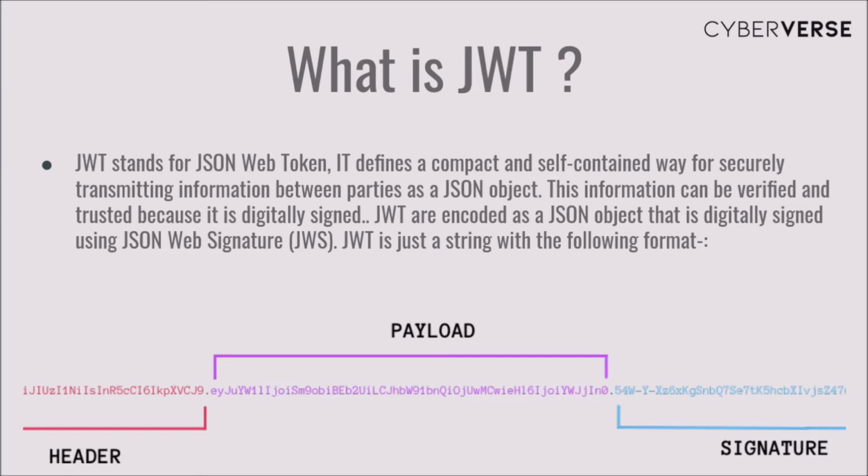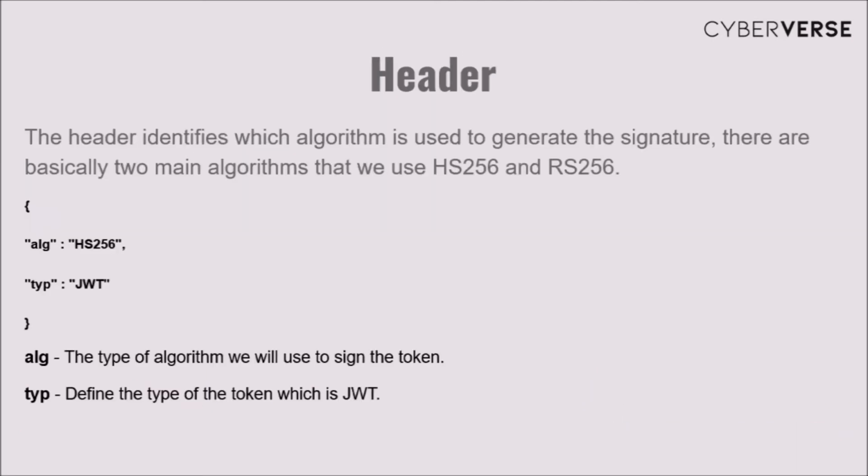A JWT is just a string with the following format: headers, payload, signature. Headers: the header identifies the algorithm which is used to generate the signature. There are basically two main algorithms that we use, HS256 and RS256. Below you can see the format of the headers, where ALG defines the type of algorithm which is used to sign the token, and TYP defines the type of the token, which is JWT.